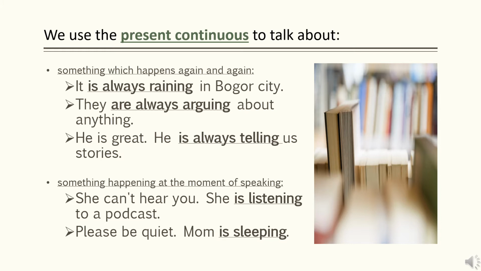It's continuously happening. And then something happening at the moment of speaking. So we can use present continuous. Something happening at the moment of speaking, of the subject speaking. She can hear you. She is listening to a podcast. Please be quiet. Mom is sleeping. So when we say please be quiet, mom is sleeping, that means something is happening at the moment we are saying please be quiet.